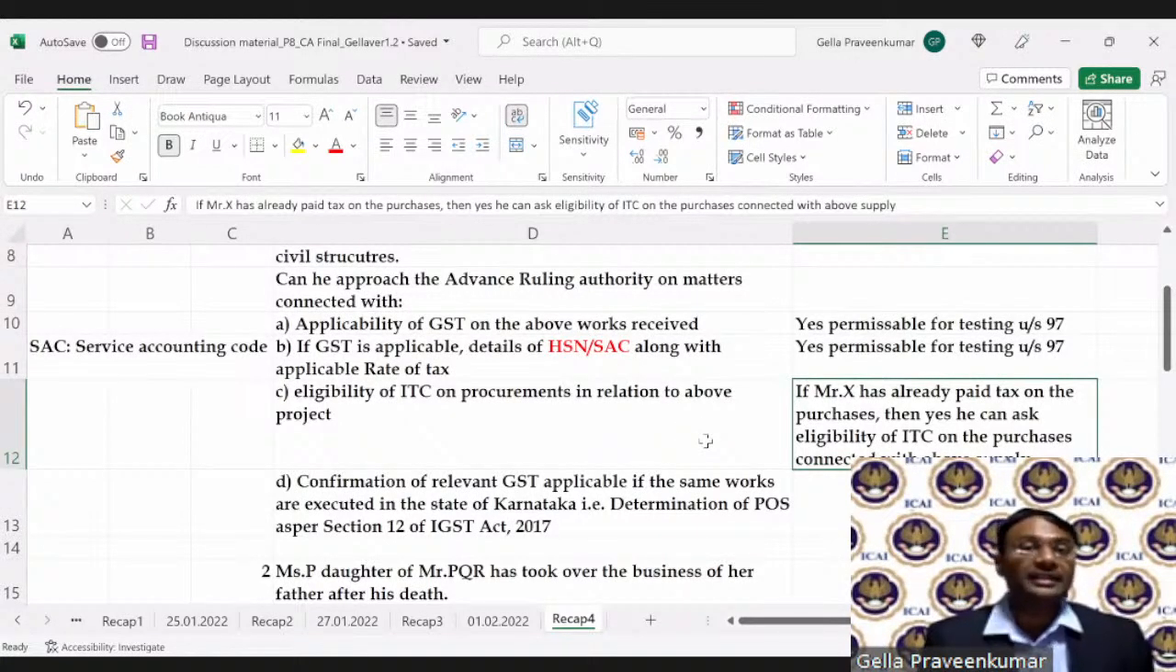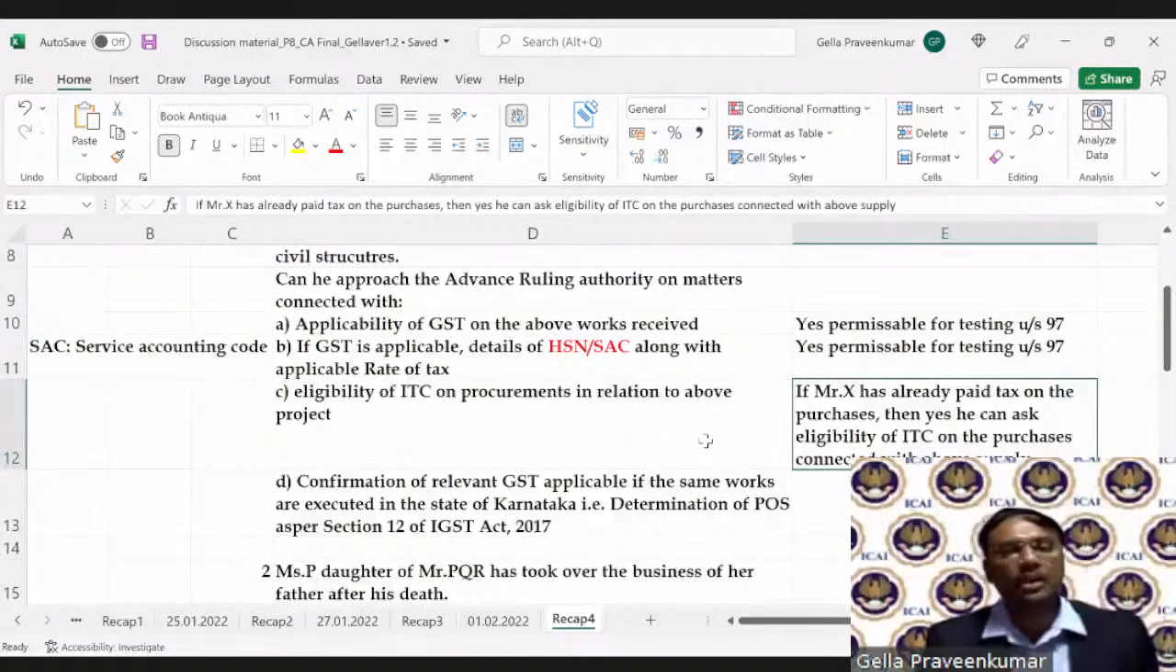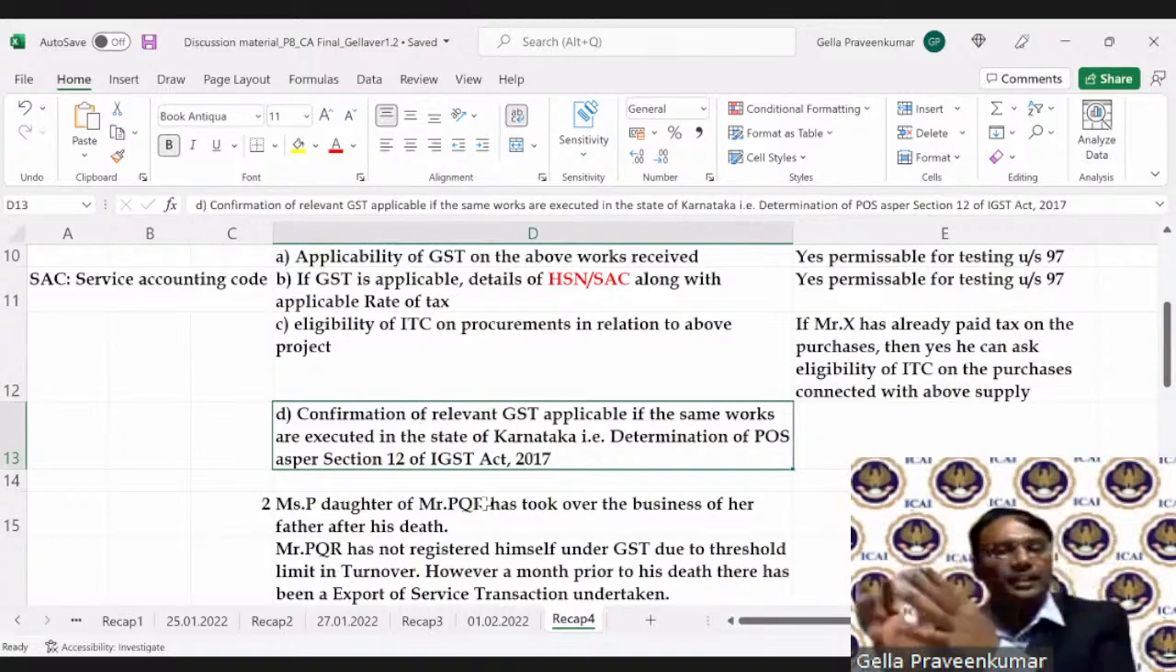Students, I draw your attention. Last class, Naveen raised this point. When we were discussing this, Naveen mentioned, what do you mean by making a payment? There's a time limit of 180 days under GST law. How do we interpret this payment? So the answer for that: the applicant, whoever has filed an application, has to prove to the satisfaction of the GST authority that in relation to admissibility of input tax credit, the tax has been paid as per section 16. So at this point, what Naveen was referring to the other day, we all have to take into consideration. Yes, Naveen, your answer is right now. Next, moving on to clause D. For clause D, confirmation of relevant GST applicable if the same work is executed in the state of Karnataka.